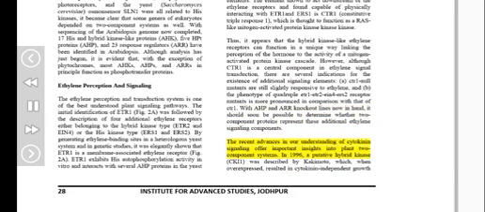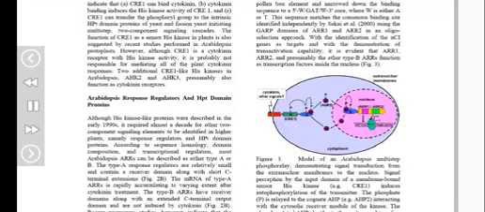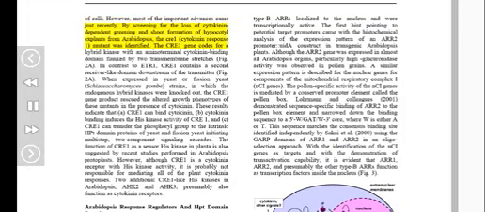Recent advances in our understanding of cytokinin signaling offer important insights into plant two-component systems. In 1996, a putative hybrid kinase, CKI1, was described by Kakimoto, which, when overexpressed, resulted in cytokinin-independent growth of calli. However, most of the important advances came just recently. By screening for the loss of cytokinin-dependent greening and shoot formation of hypocotyl explants from Arabidopsis, the CRE1 (cytokinin response 1) mutant was identified. The CRE1 gene codes for a hybrid kinase with an amino-terminal cytokinin binding domain flanked by two transmembrane stretches, figure 2a.